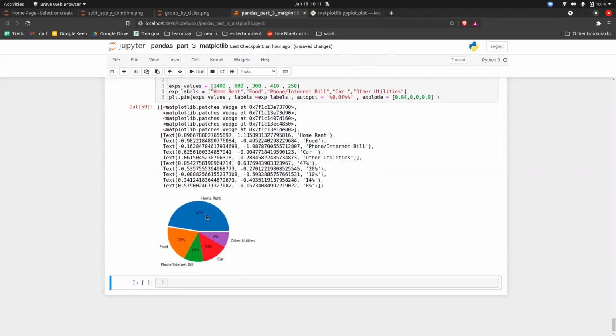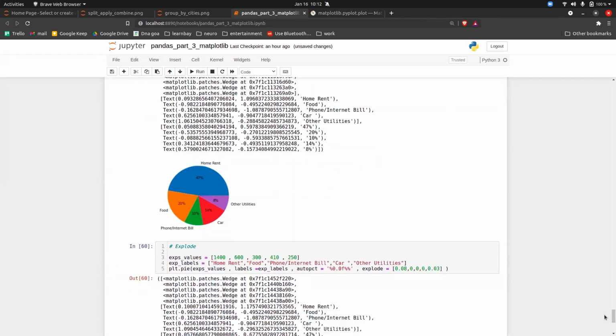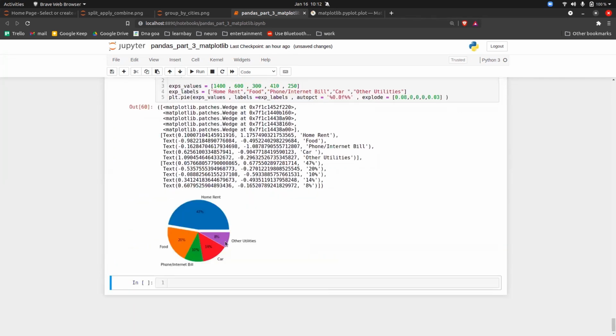So basically home rent is the maximum that I spend on. So you can explode it. Let's say this is the maximum part where I spend the most, I can put 0.8, and the least part I can put as 0.03. Execute it. So basically these two will be exploded from this particular pie chart. So home rent is the maximum and other utilities is the minimum. So this is how you can also display the graph, guys.